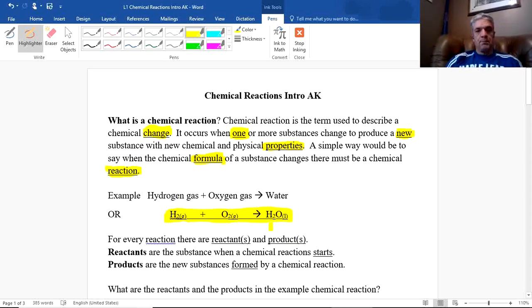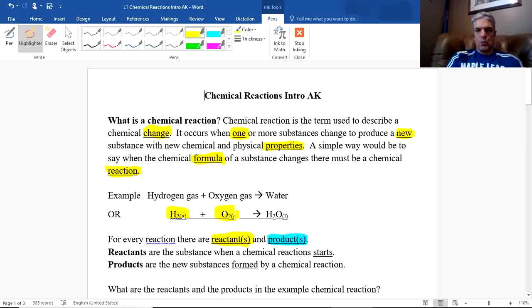Now, for every reaction, there are things called reactants, and these are the things that will react, okay? And we have products, okay? Let me highlight these in two different colors, and then I'm going to go back. I'll say my reactants are here, the hydrogen gas.